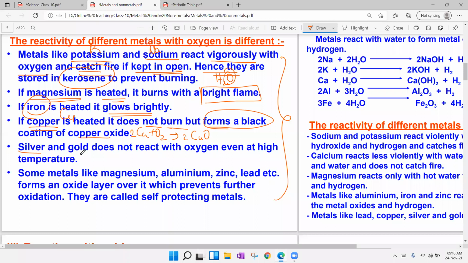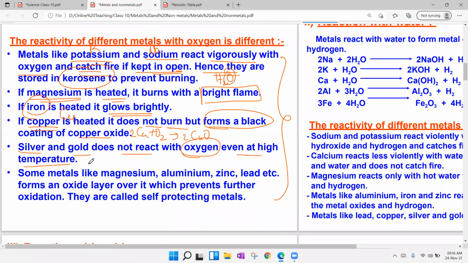Next, silver, gold, platinum do not react with oxygen because they are rare metals, even at high temperature. That is why we wear silver ornaments, gold ornaments, and platinum ornaments; they will not be corroded very easily. It will take much time, maybe 2 months, 3 months, 4 months.